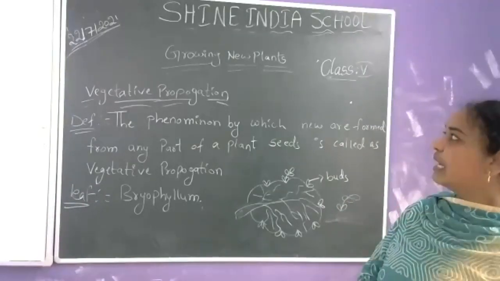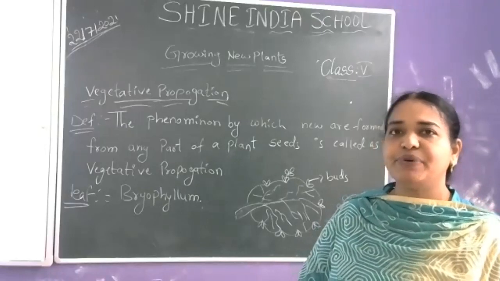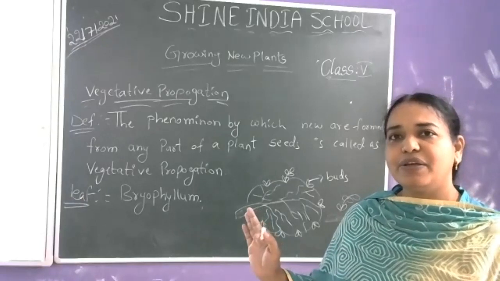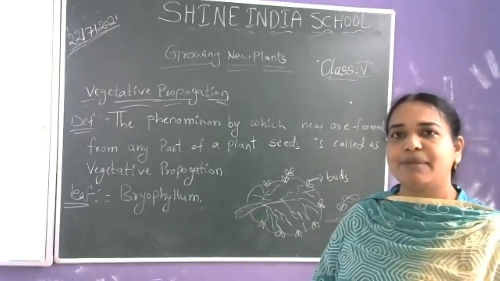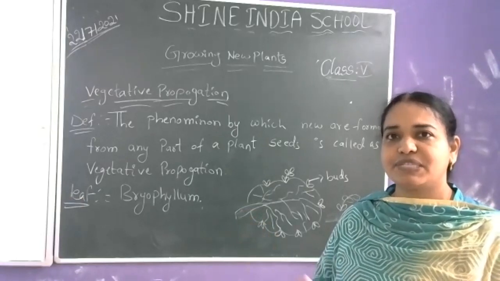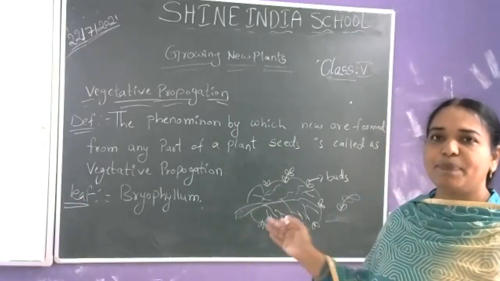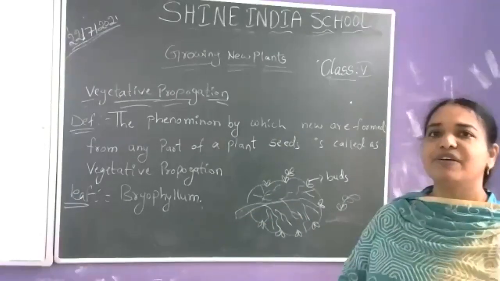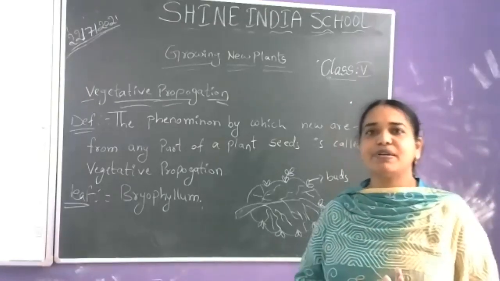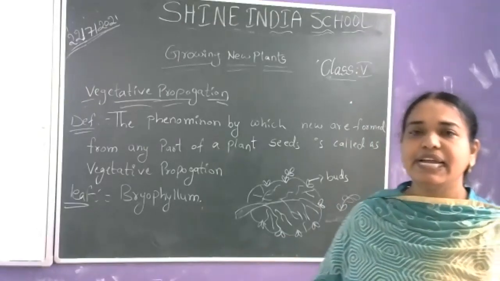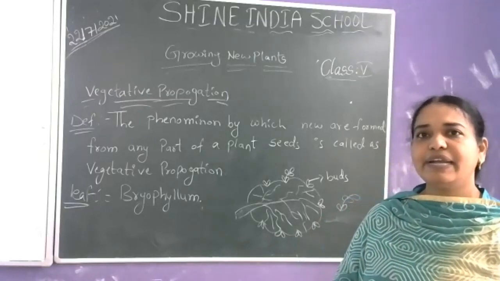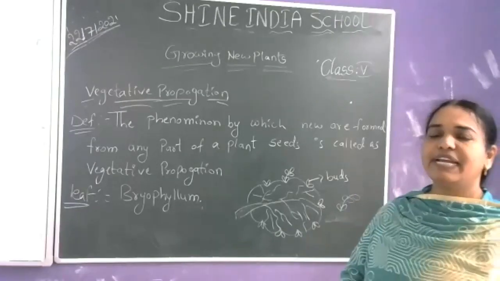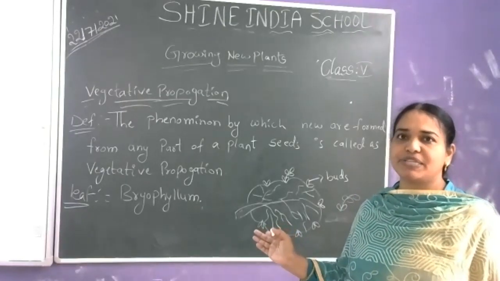Okay. I will send the notes for you, so please complete them. Meanwhile, go through the first topic from your second block and complete the worksheet of the first block. Regarding vegetative propagation, complete the worksheet in your workbook and read the lesson thoroughly. Read it, understand it, and complete the worksheet.